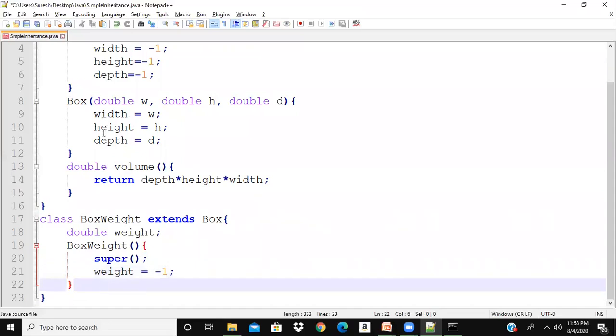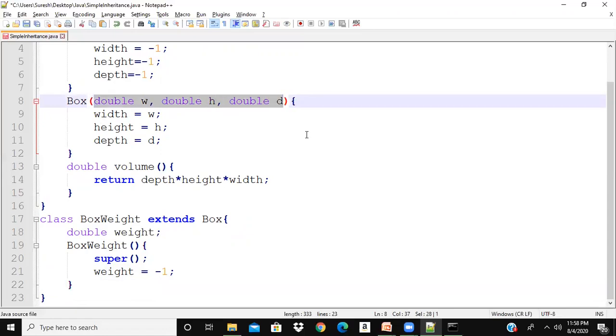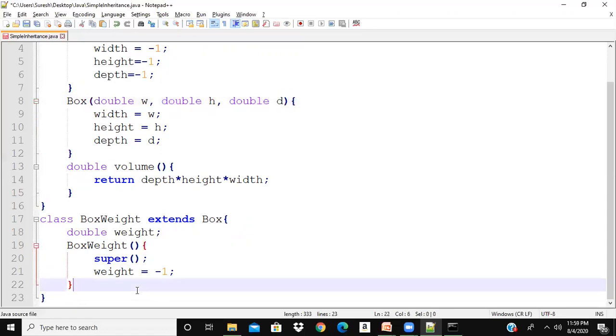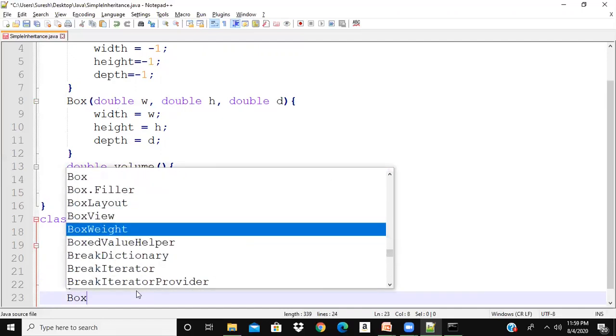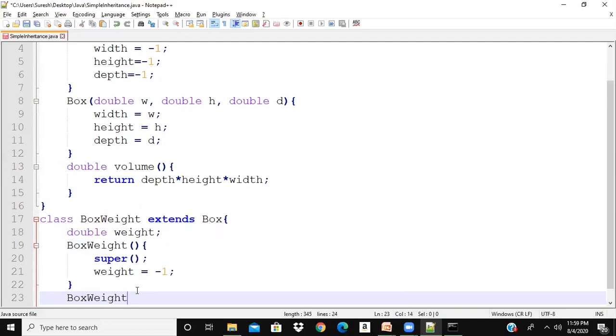I want to write the parameterized constructor also, exactly like this. For the parameterized constructor, again BoxWeight, with variables double w, h, d and double m.